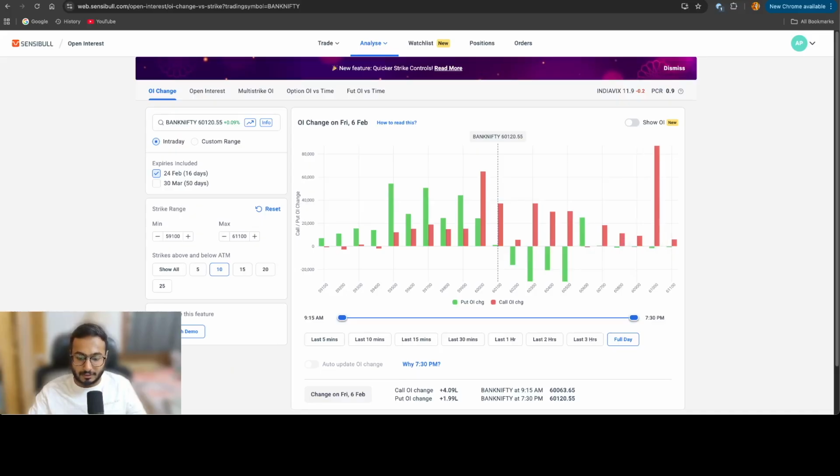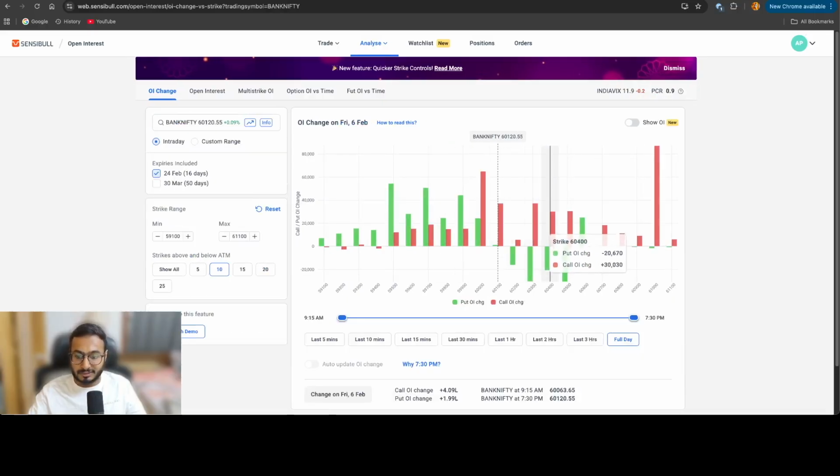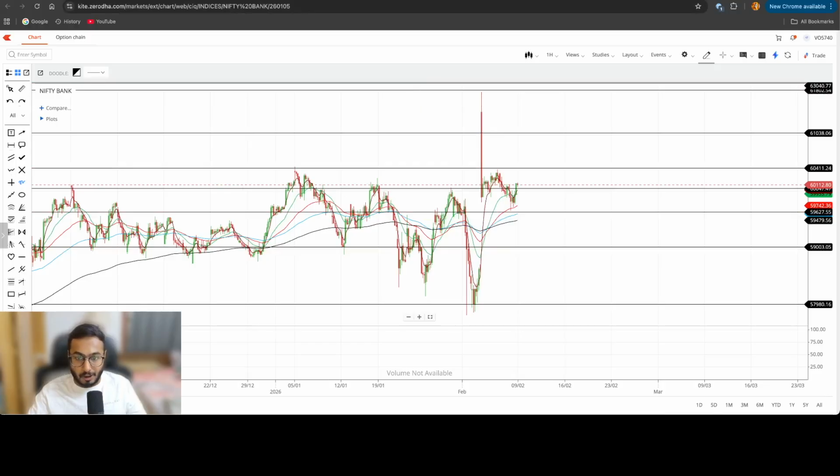Okay, I see now. What is the difference? I'll tell you. If you see, there's not much call unwinding and not much put unwinding from Nifty, but there's put unwinding from Bank Nifty, and this is what is reducing the number of put additions. All right. So for Bank Nifty, we have to be now a little bit careful, right?